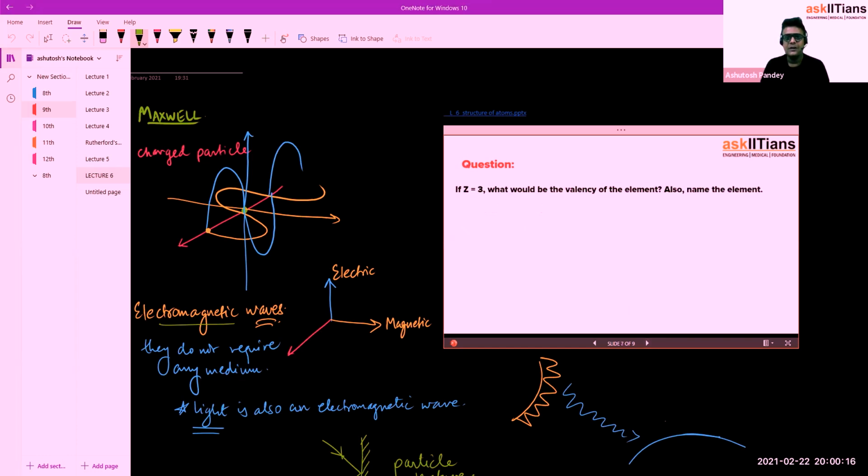Next question. If Z is equal to 3, what will be the valency of the element? Z means atomic number. Atomic number is 3, which means it is lithium, and lithium has an electronic configuration of 2 and 1. It is going to lose 1 electron, and that's how its valency will be 1.